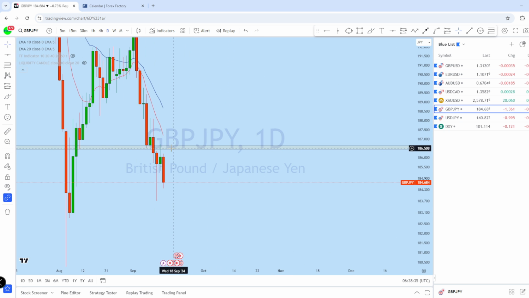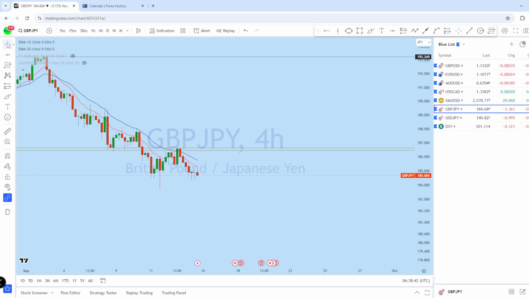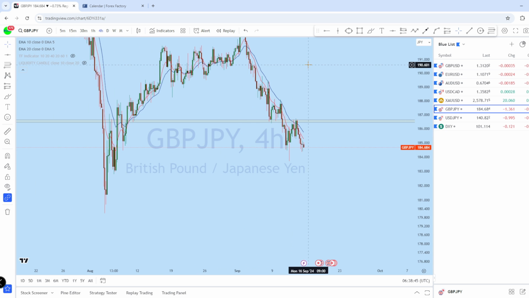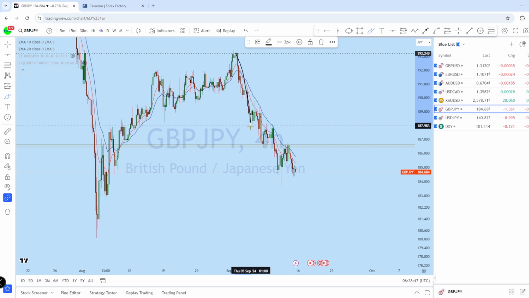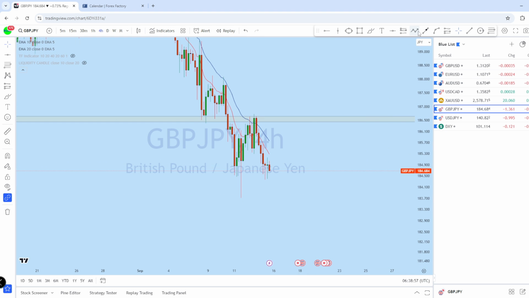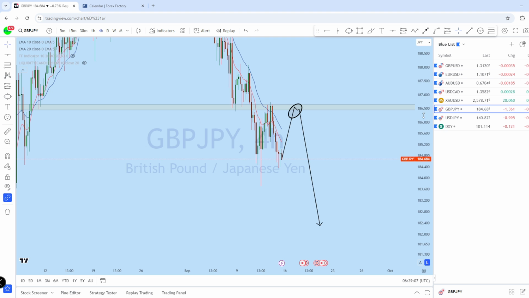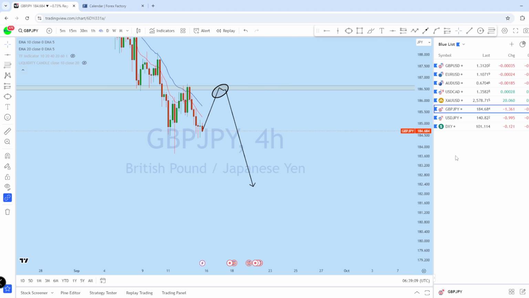What we can expect for this market is for the price to come up for a deeper pullback and then to drop back down. So from the 4-hour perspective on GJ, we can see that this is a downtrending market structure. We have seen a big drop, pullback, another drop. The market is forming a series of lower highs and lower lows, which is a very sharp downtrending market structure, expecting GBP/JPY to bounce back up to the resistance and then to drop back down again. So this could be the zone that we can look for a potential trading opportunity on GBP/JPY.